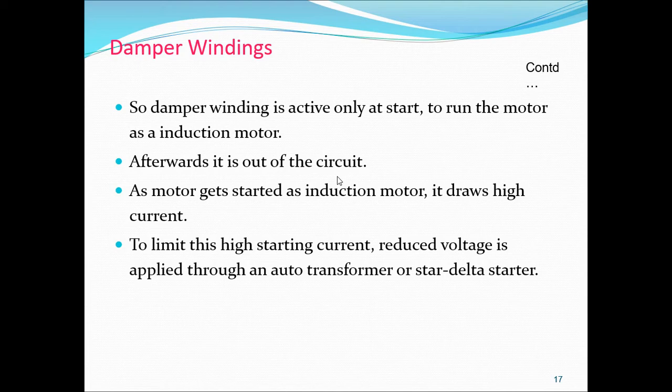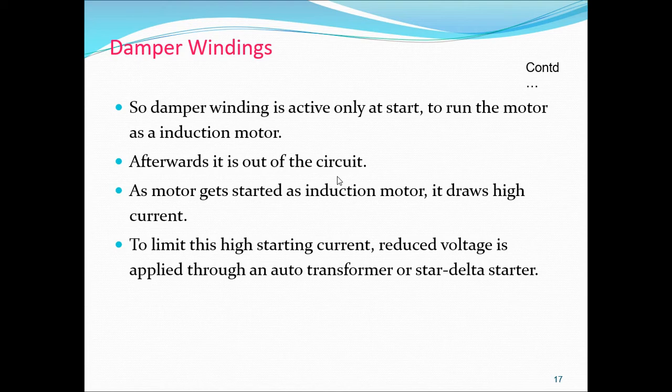Once the motor is started as an induction motor and attains speed near the synchronous speed, then the field winding on the rotor is connected to the DC supply and excitation is increased. Then what happens? The rotor poles become stronger magnetic poles.